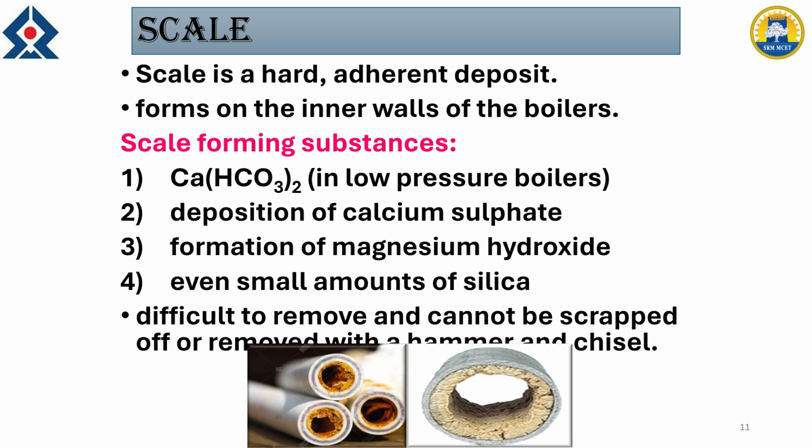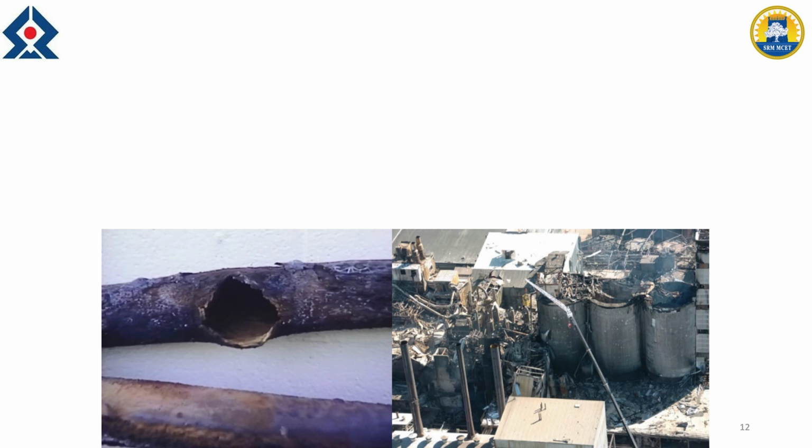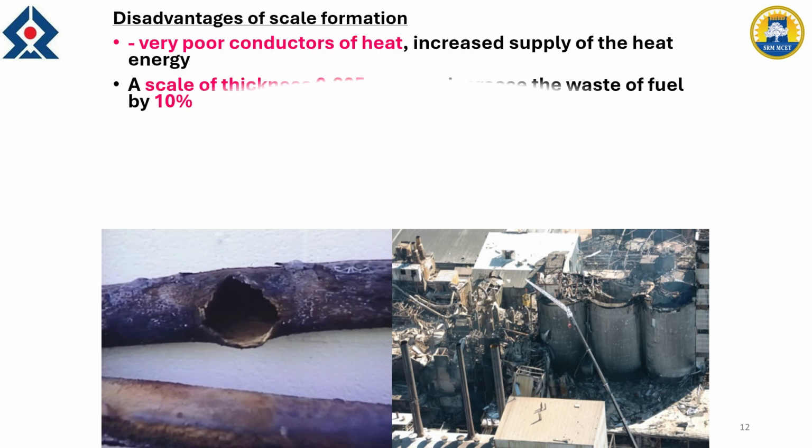As I mentioned already, this cannot be removed easily just by blow down operation like sludge. Here some scraping is required, some thermal shock or wire brush and other methods, or sometimes hammering is also required. This is similar to sludge. It is also a very poor conductor, and if it is formed continuously and the thickness is more, there is definitely a chance for wastage of fuel.